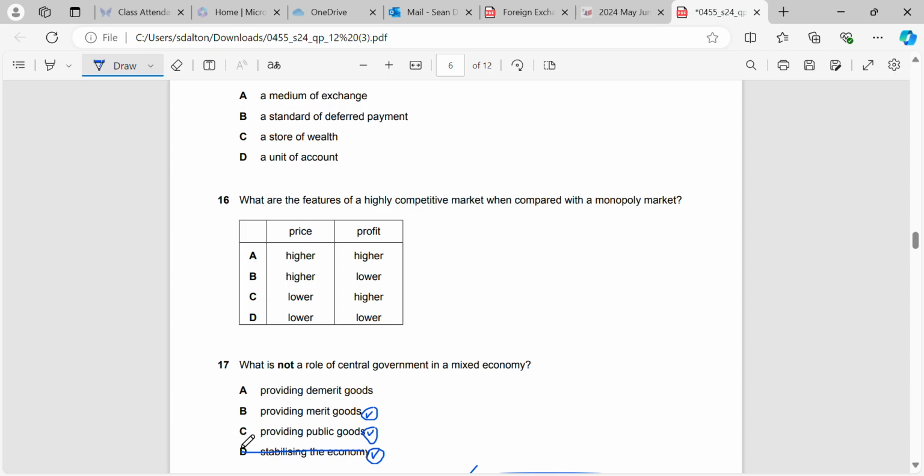So they are all things that they will try and do, but they won't provide demerit goods. And why not? Because the government's aim is to increase the standard of living for people in their country, and providing demerit goods will decrease that standard of living because we know that they're harmful for people to consume.